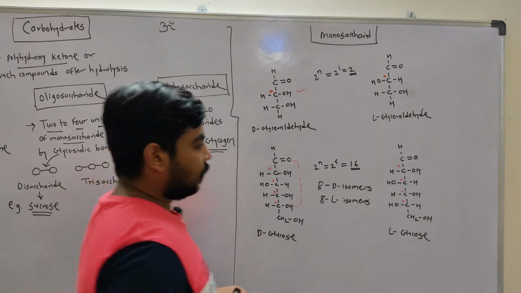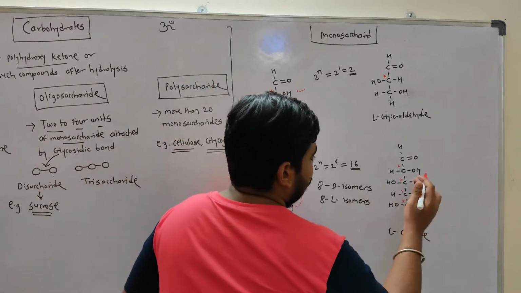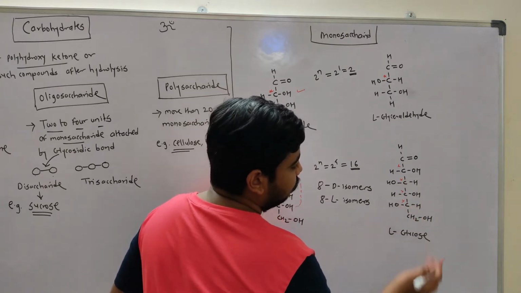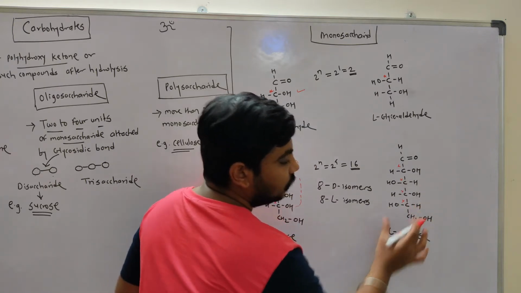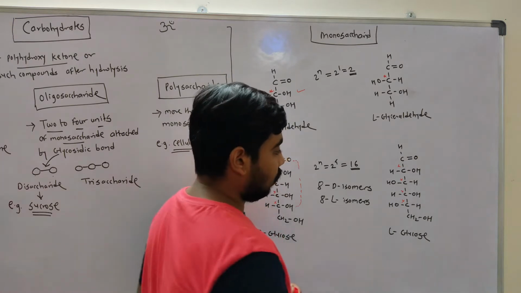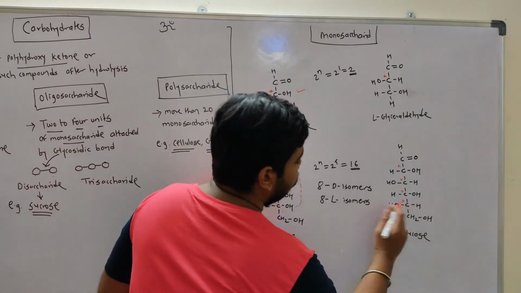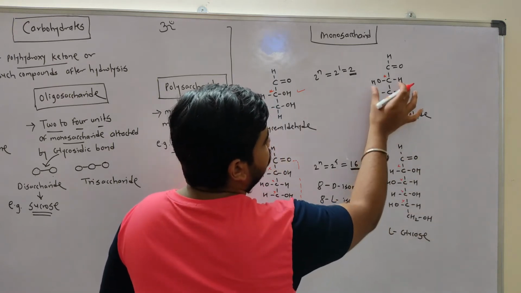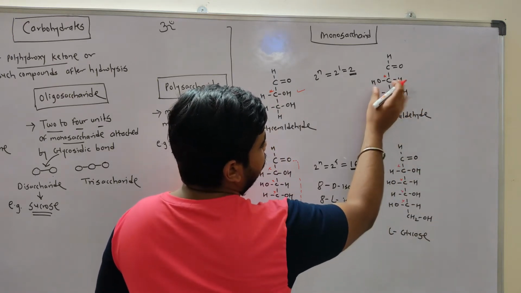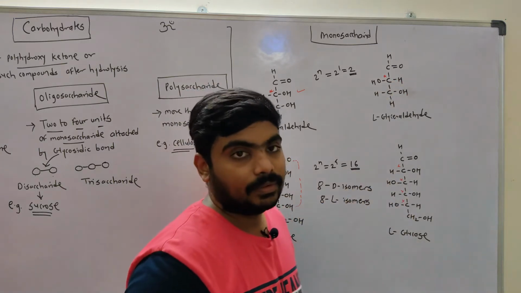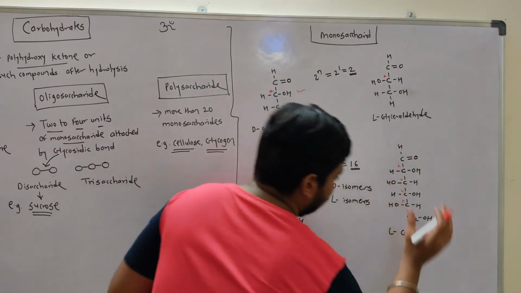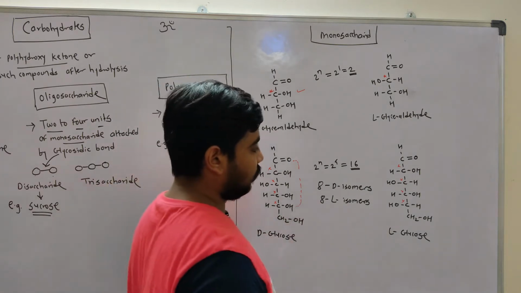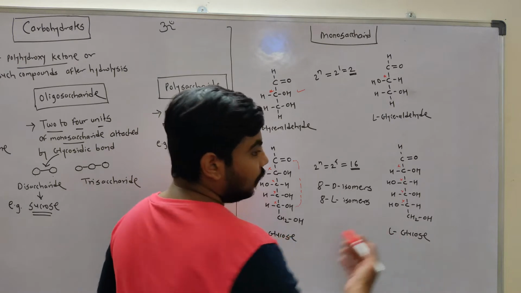So as it is like D-glyceraldehyde, it will be D-glucose. Now in L-glucose, the most distant chiral center is this one. If you look at the configuration around this chiral carbon, the OH is on the left side. So it is similar to L-glyceraldehyde, where the OH is on the left side. As it is like L-glyceraldehyde, it will be L-glucose. That's how the difference arises between D-glucose and L-glucose.